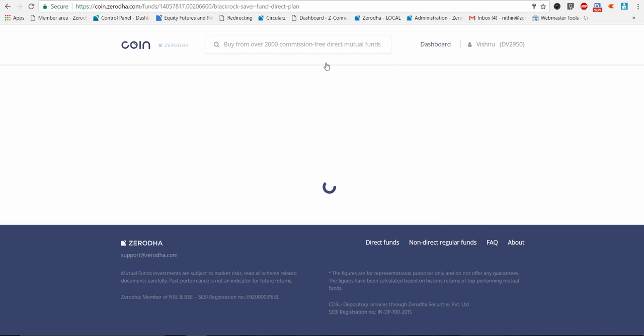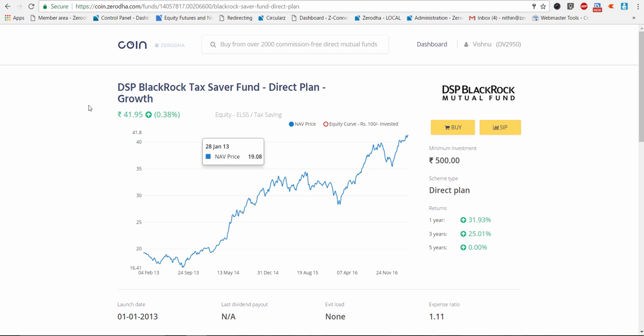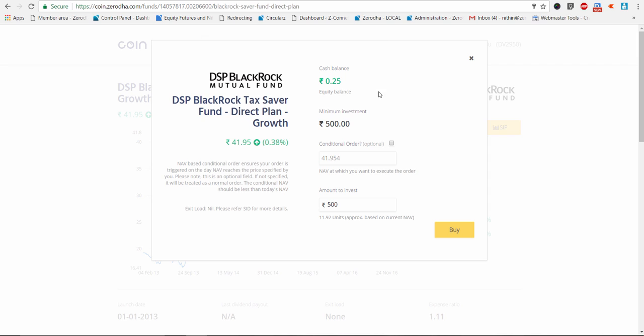So I select this. Now, when I'm buying a mutual fund, I can either buy a lump sum, which is to click on buy and mention an amount to invest. Another very cool feature, which again we are the only brokers in the country to offer, is a conditional order. So you can have a NAV tracking order, similar to how in a stock, if the stock price is 100 rupees, you say I want to buy it at 95 or sell at 105.